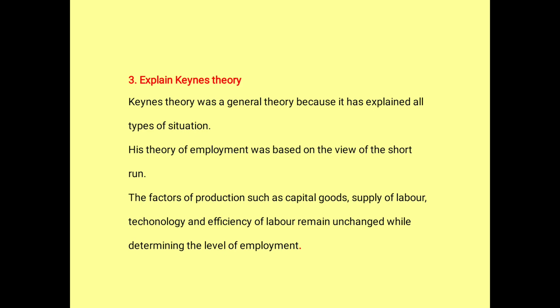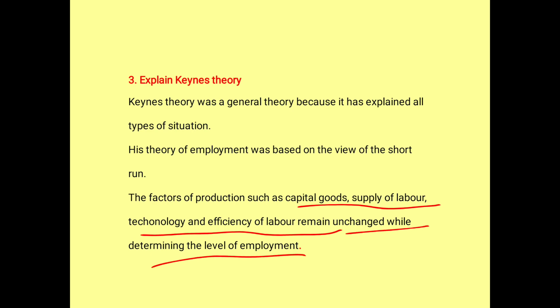Next, the factors of production such as capital goods, supply of labor, technology and efficiency of labor remain unchanged while determining the level of employment. So when we are recruiting people for that particular season, we see what technology is needed, what type of employment has to be given, and what type of labor has to be recruited.